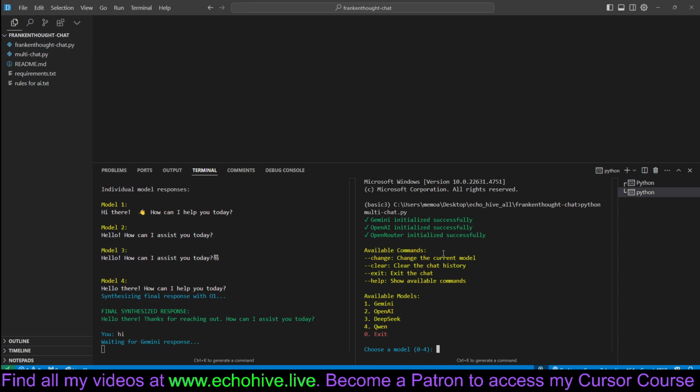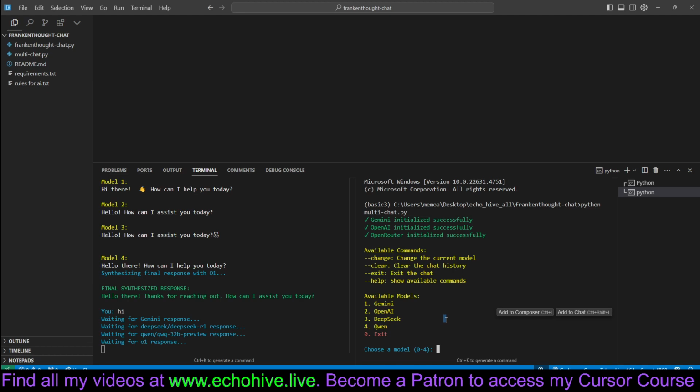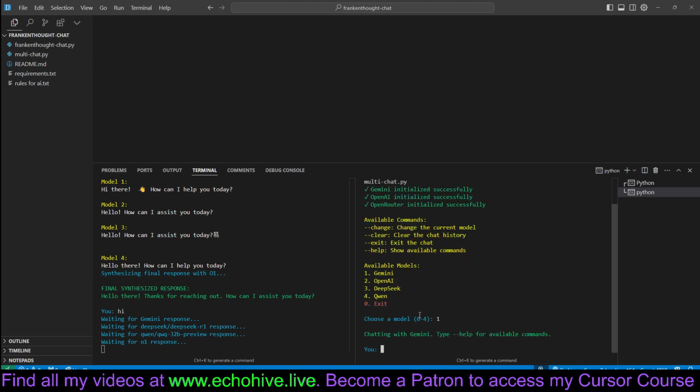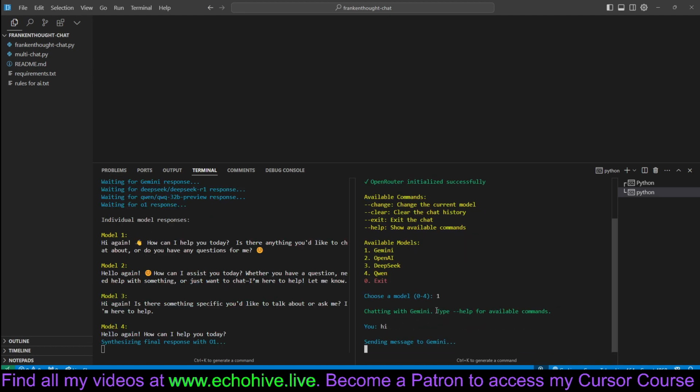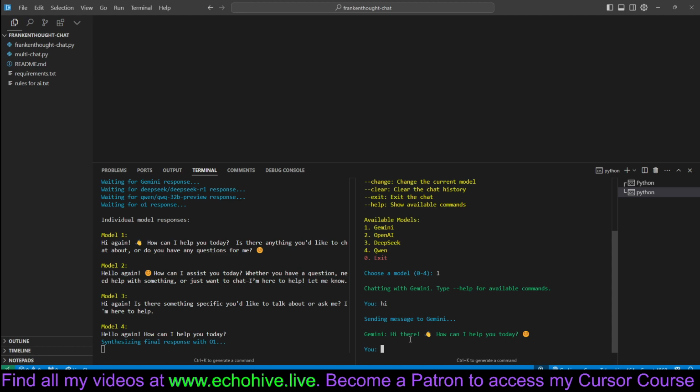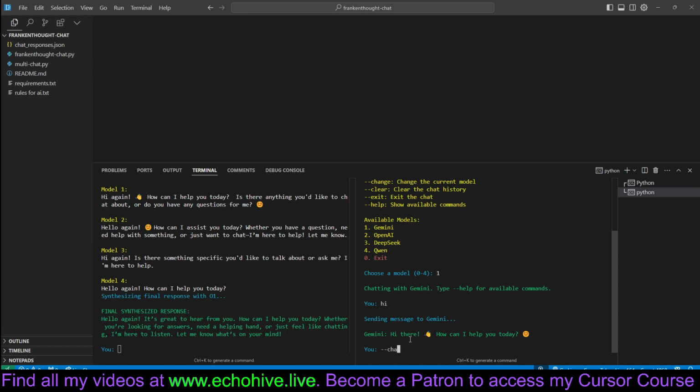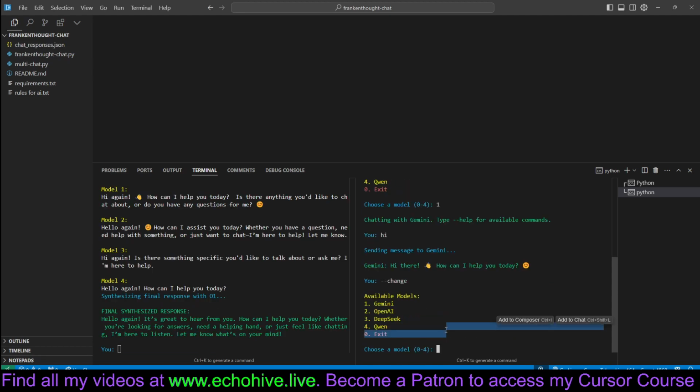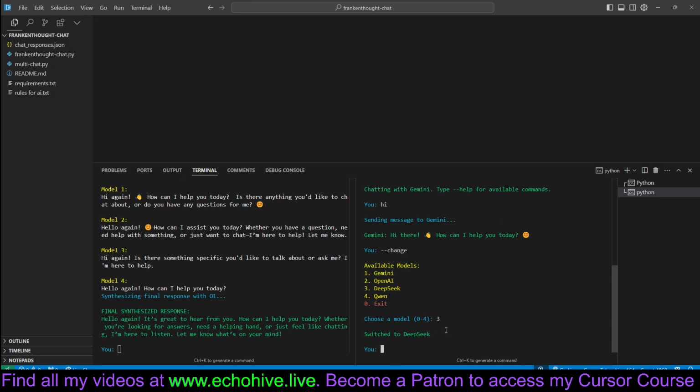And also on the right, I have the multi-chat. For example, you can choose to chat with any one of those models. Let's select Gemini and say hi. And then Flash Thinking will respond. Then we can say dash dash change, and we can change to DeepSeek, and the message history is carried over between these interactions.